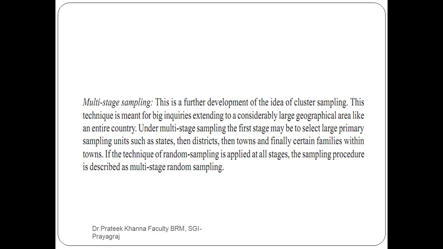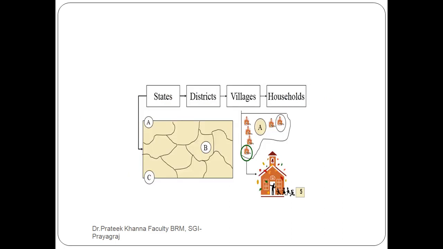Under multi-stage sampling, the first stage may be to select large primary sampling units such as states, then districts, then towns, and finally certain families within the town. If the technique of random sampling is applied at all stages, the sampling procedure is described as multi-stage random sampling. Now let's take an example of this.